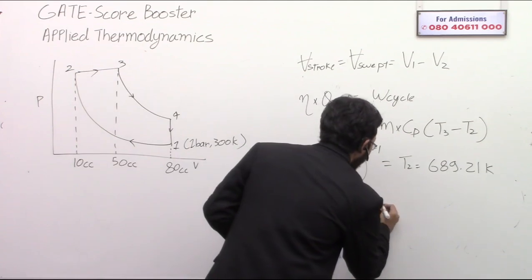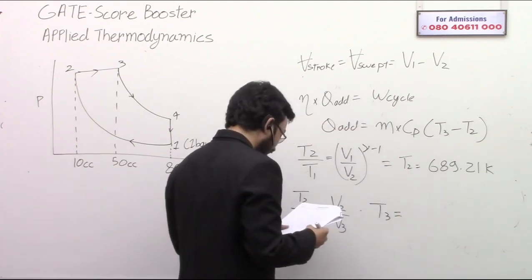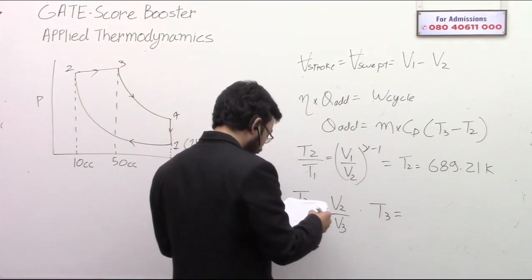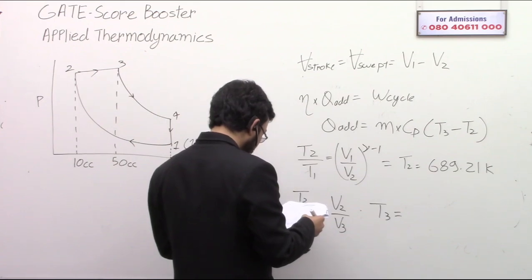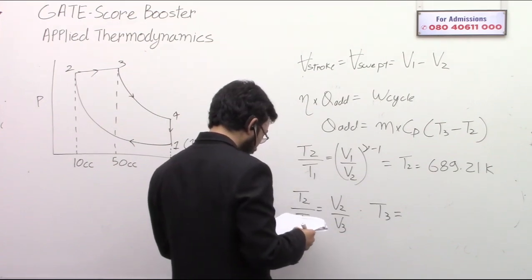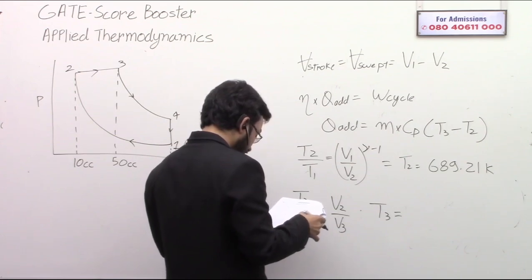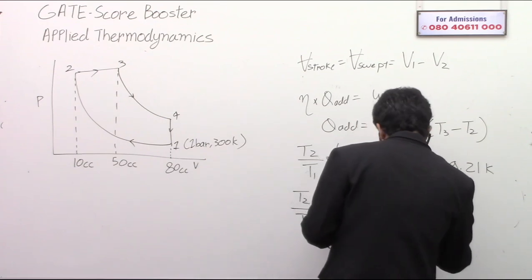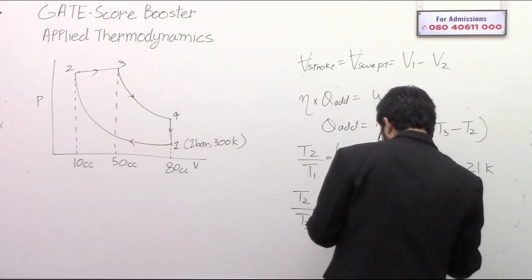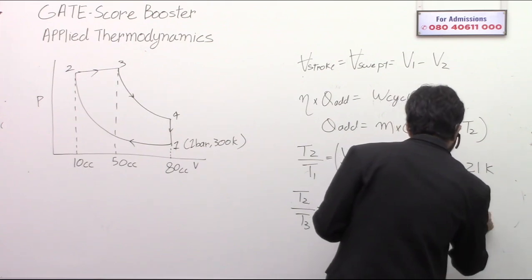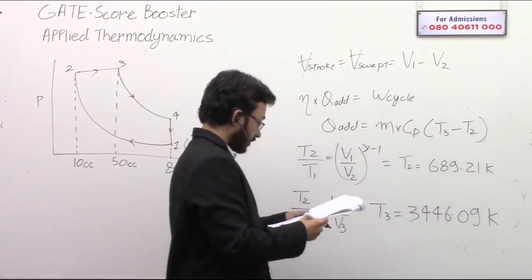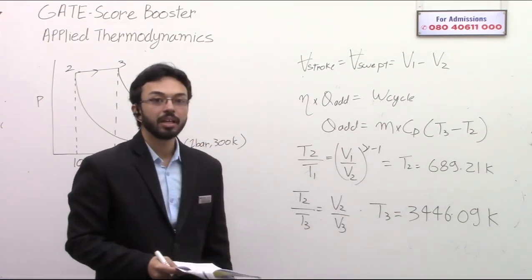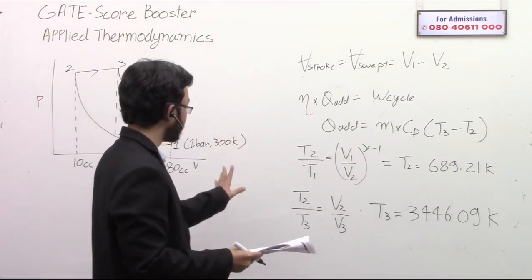When you calculate T3, you get 3446.09 Kelvin. This is the value of T3. Correct? No problem up to this part.